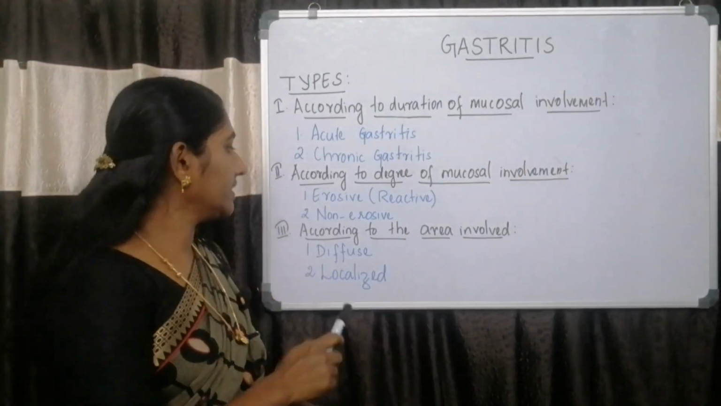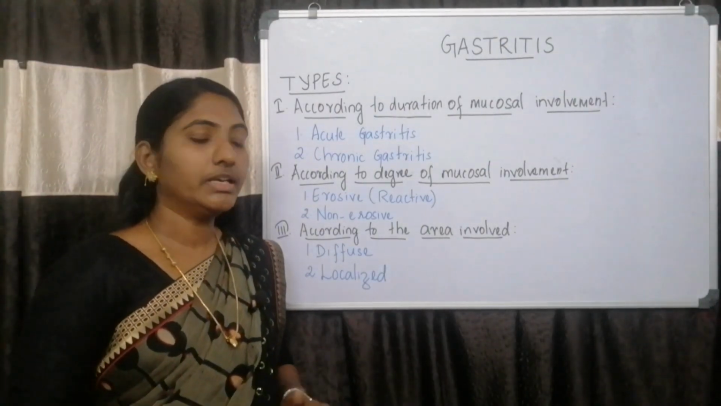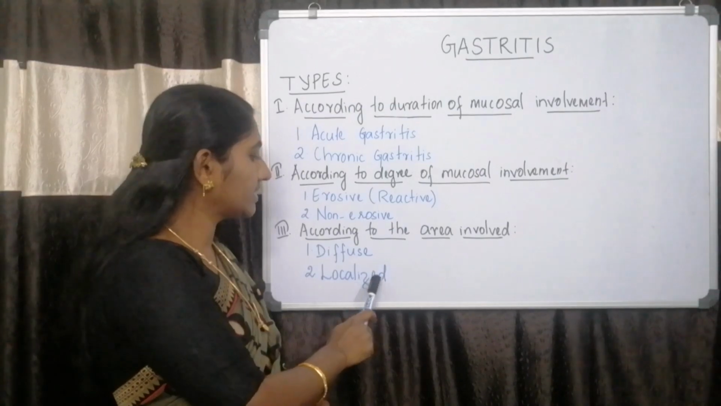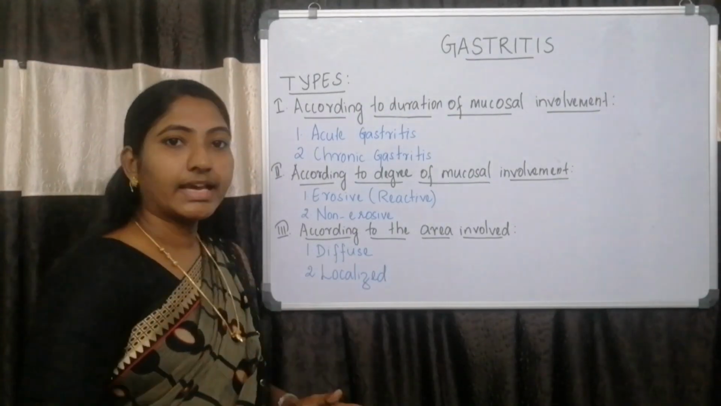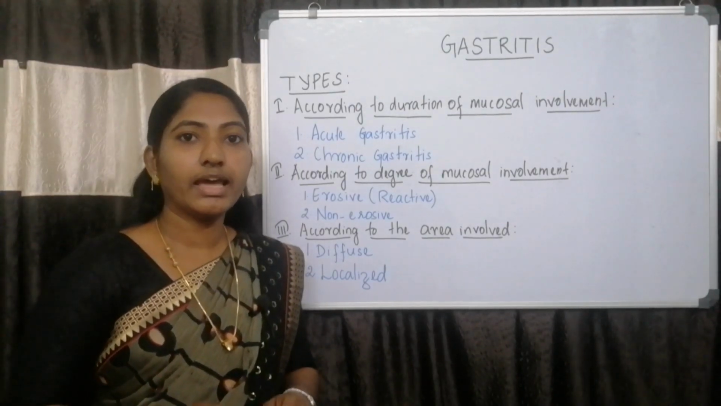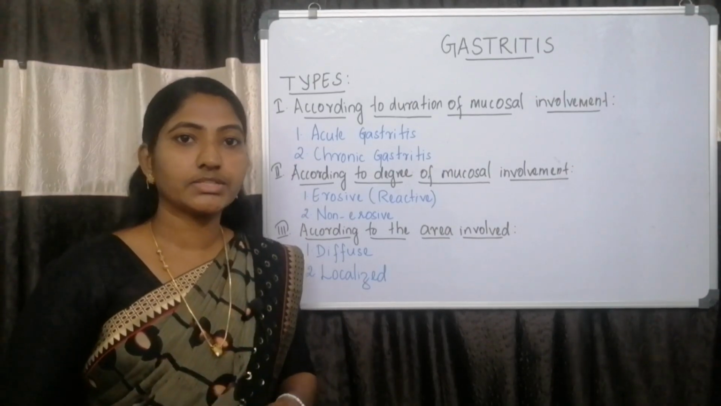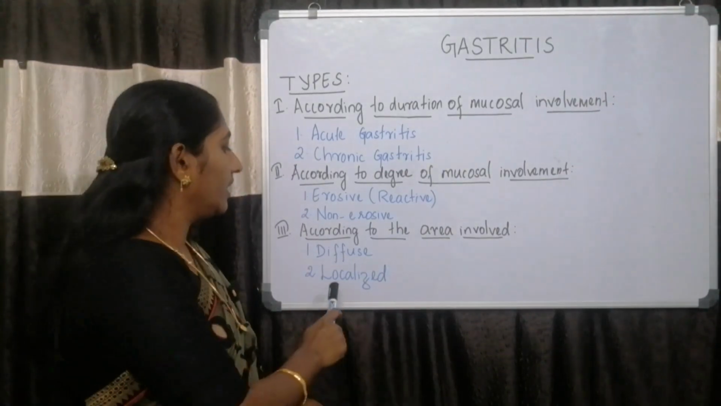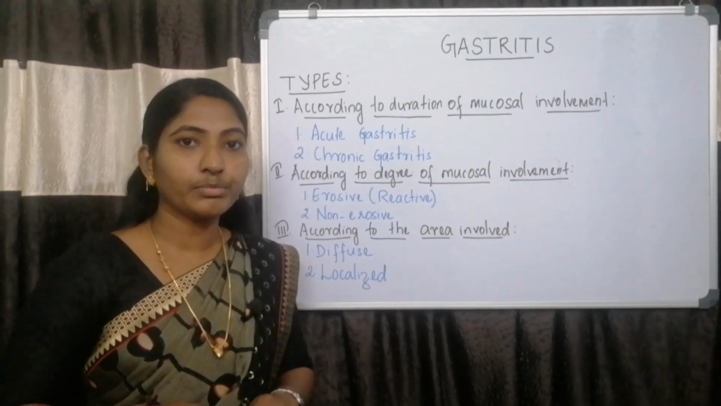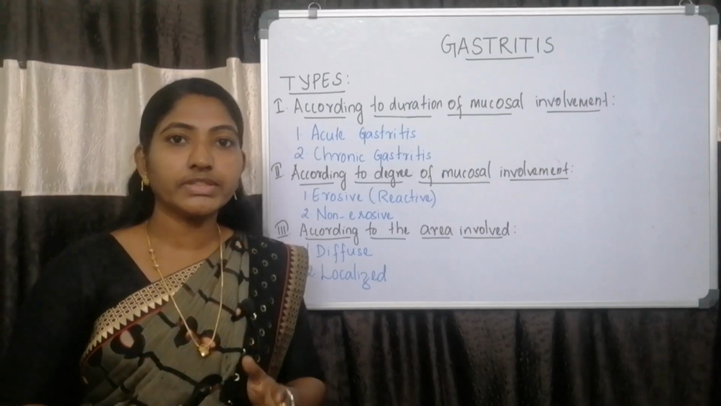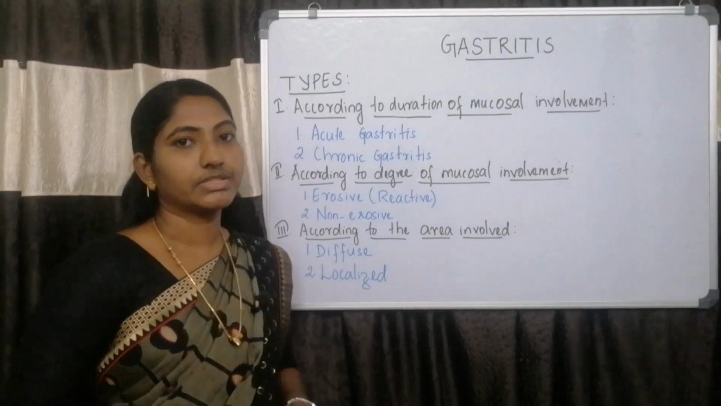The third classification is according to the area involved. So gastritis can be classified into diffuse gastritis and localized gastritis according to the area involved. If the inflammation and erosion of the gastric mucosa spread over a wide area, it is called diffuse gastritis. If the inflammation and erosion of the gastric mucosa is restricted within a small area and does not spread, it is called localized gastritis.